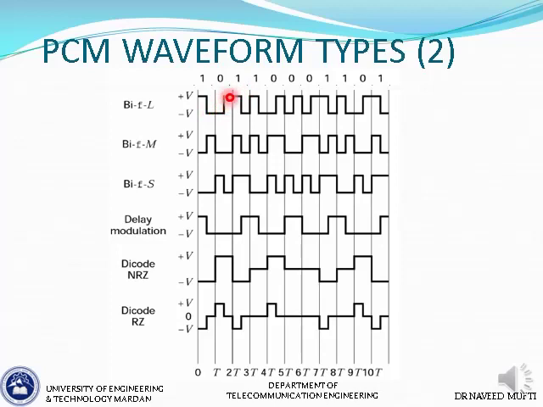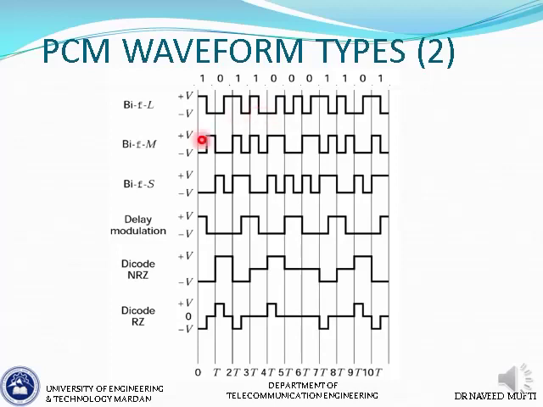And then for a 1, we have a plus V in the first half, so it carries on at plus V, and then after half time it goes to minus V. Then again the next bit is 1, and for a 1 we have a plus V in the first half, so it goes to plus V in the first half and then comes to the other polarity. And the next one we have 0, and for 0 we have a plus V in the second half, as you can see here. So that is how the biphase level waveform or Manchester coding waveform is constructed.